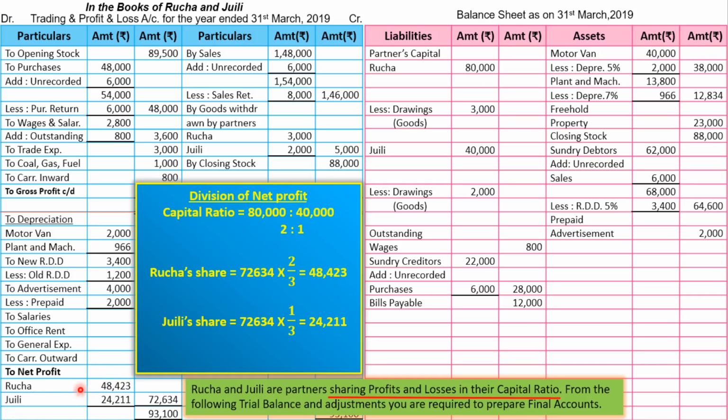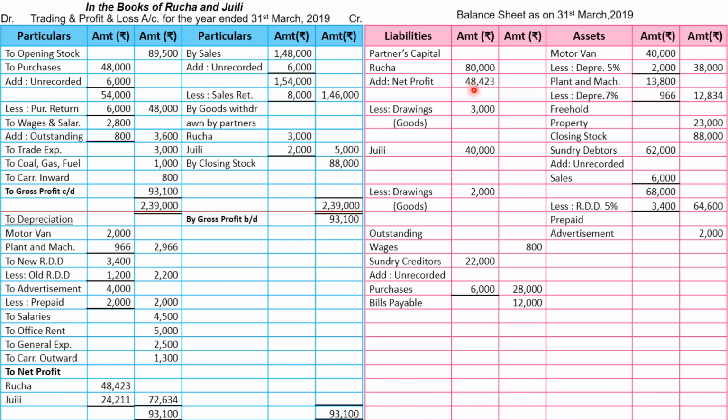It means Rucha's net profit will be added in Rucha's capital. 48,423, and after adding we get 1,28,423. From this we are going to subtract Rucha's drawing, which is 3,000, and after subtracting we get 1,25,423. In the same way, we are going to transfer Julie's net profit to Julie's capital.